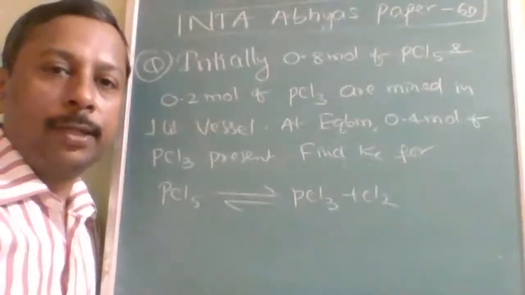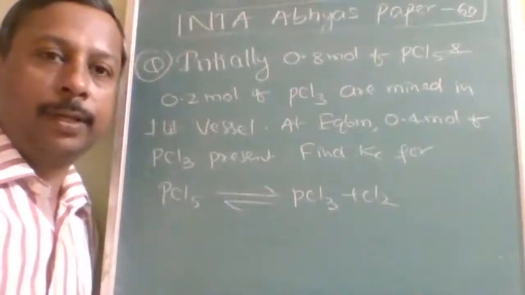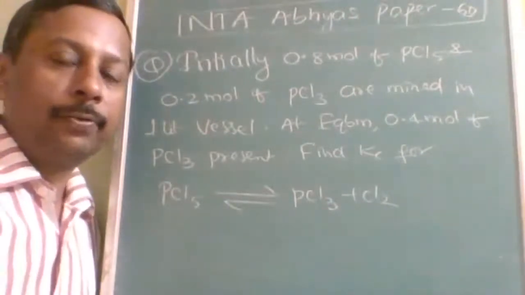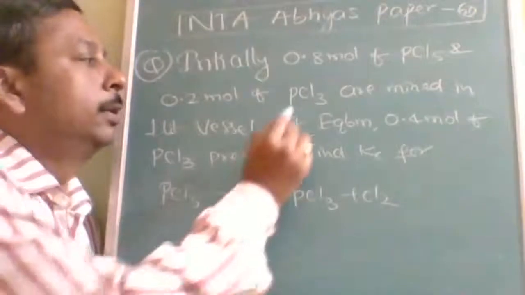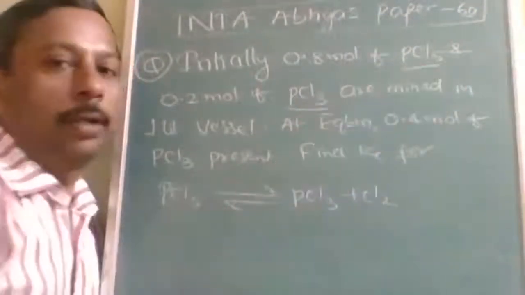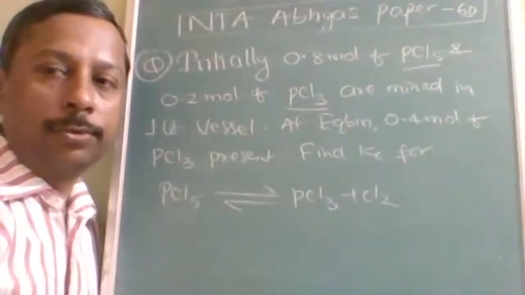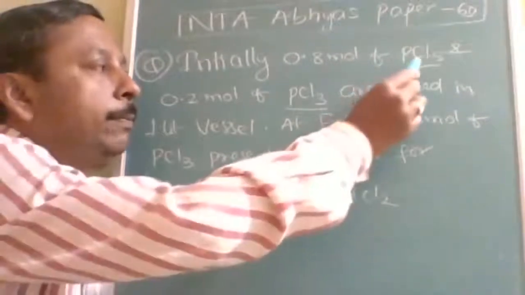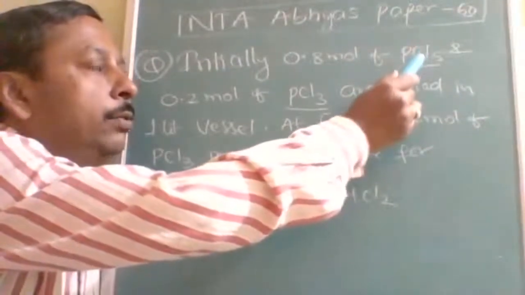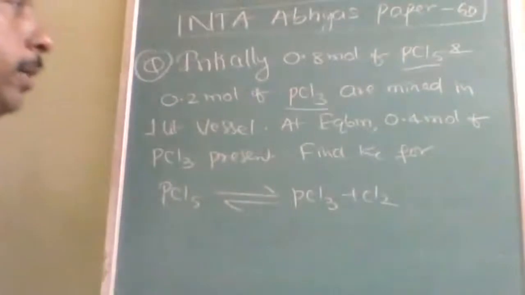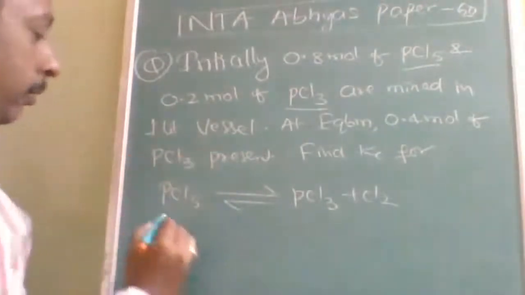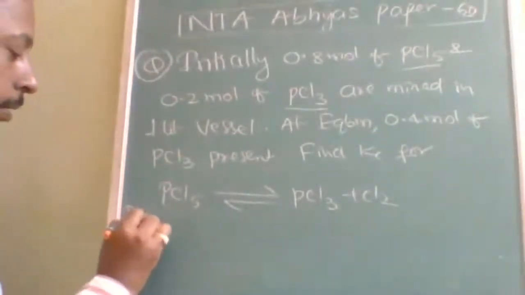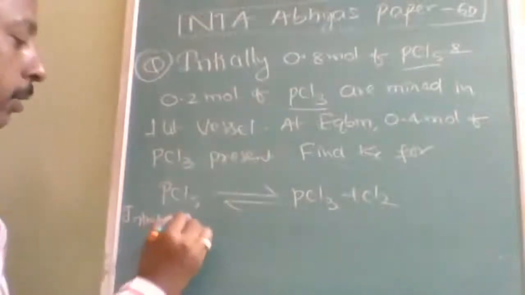Okay, next question is from equilibrium. Very simple question, but the twist in the story is, see, reactant and product both are given. So students may feel that PCl5 is given by mistake, it should be Cl2 or something like that. Okay, but it is not like that. It is given correctly only. So initially it is how many moles? 0.8.